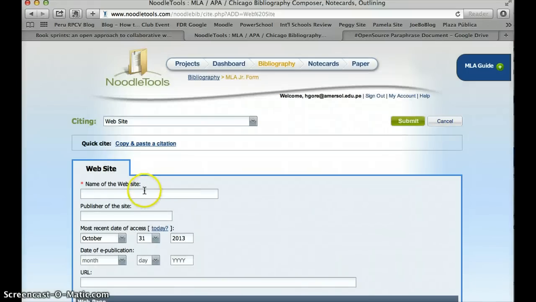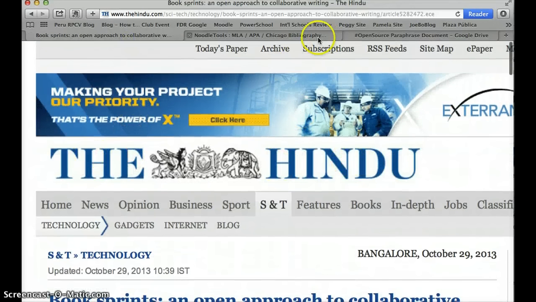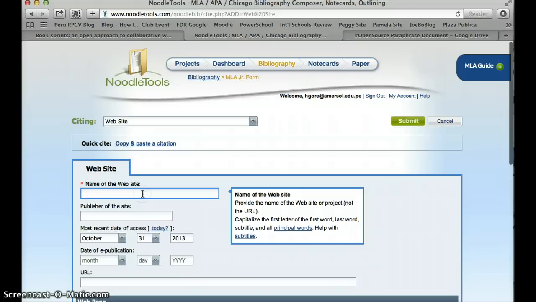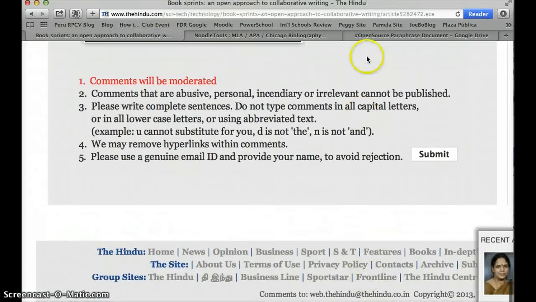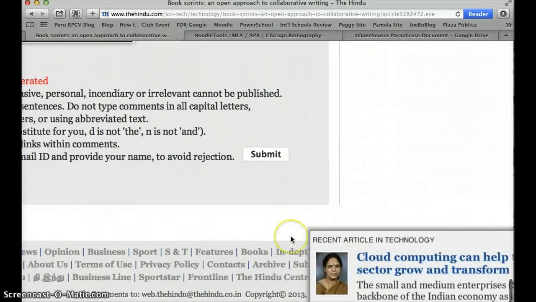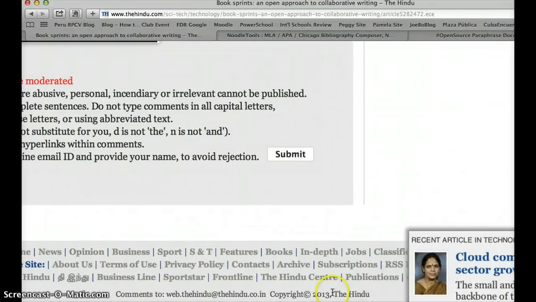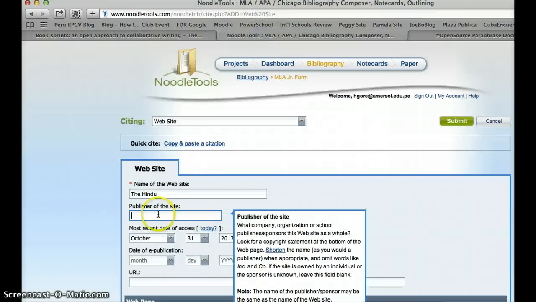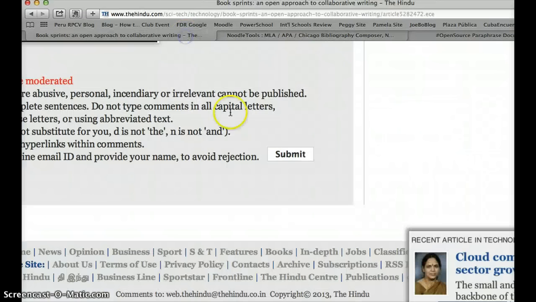Now it's asking me to put the name of the website. I'm going to go back and take a look. It's called The Hindu, a newspaper from India. For the publisher of the site, you want to scroll all the way down to the end of the page and see if the publisher is usually listed by the copyright, and it is: The Hindu is the publisher. The most recent date of access stays the same. Date of e-publication, let's take a look.